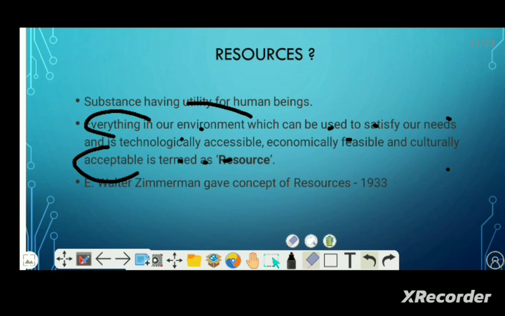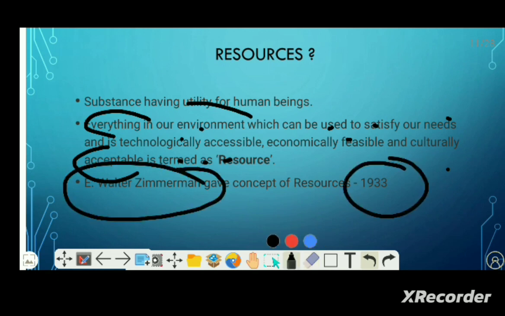And first, in 1933, the German economist Walter Zimmermann gave this concept of resources. So simply from this slide we can learn the resource means all the things utilized by human beings to satisfy the needs of human beings, is called resources.